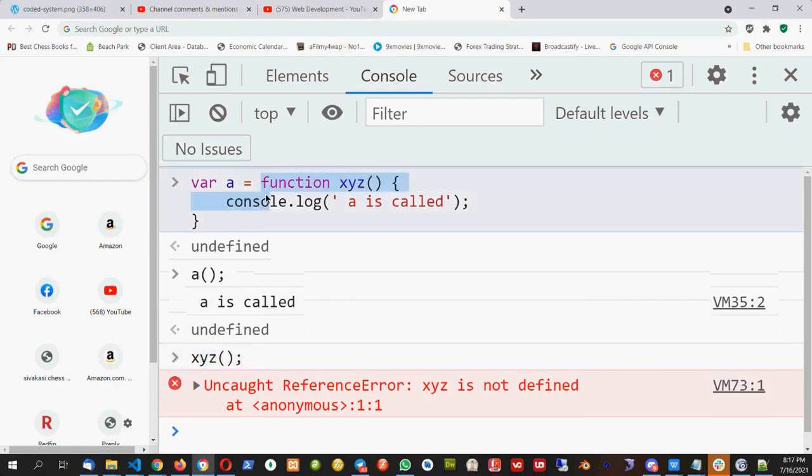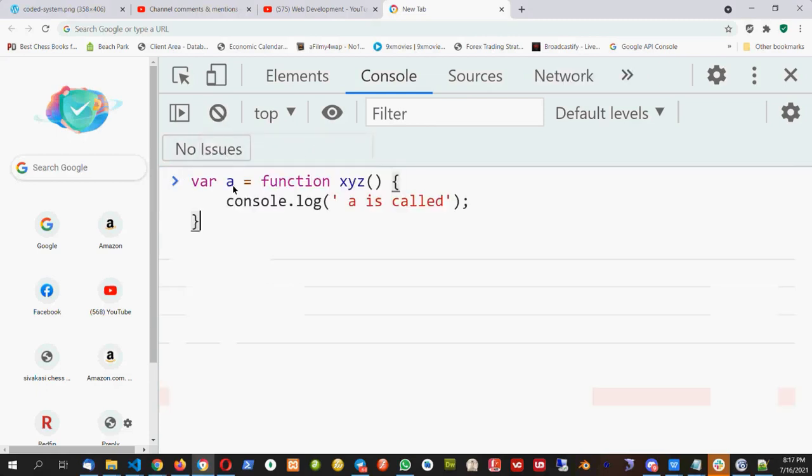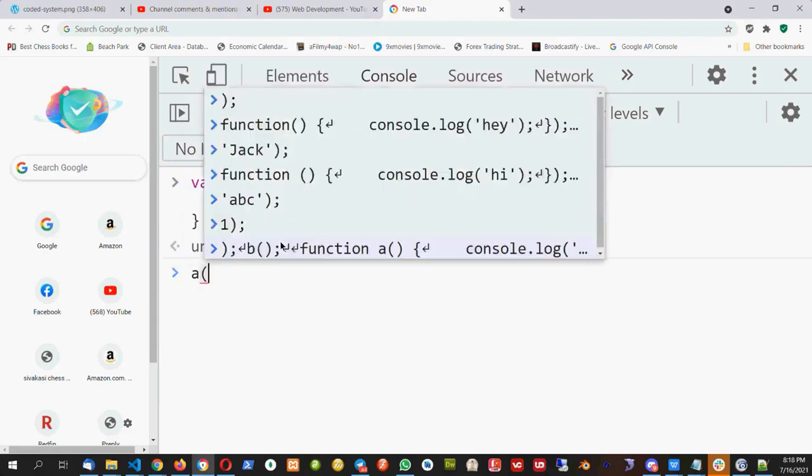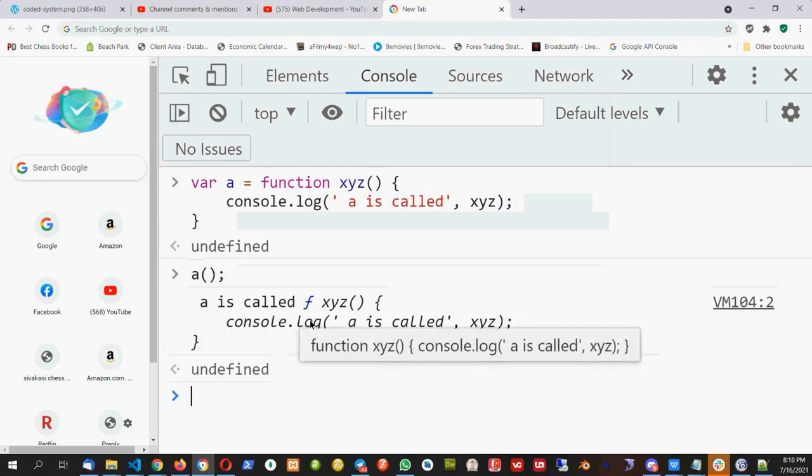So when I create a named function expression, this xyz is not created globally, but a is created globally with this value, with this code. But this xyz can be accessed inside this function. So for example, if I create this named function, and I can call xyz here inside the function, then if I call a, I can see